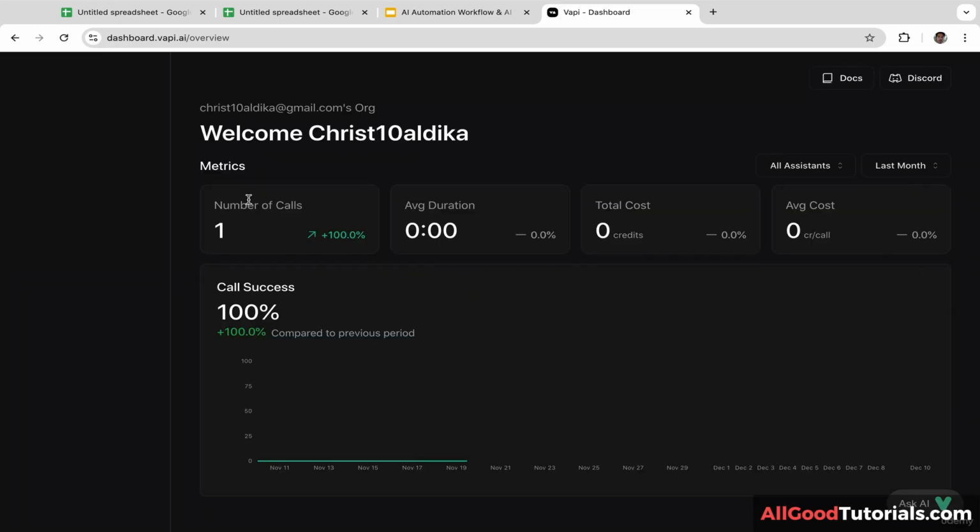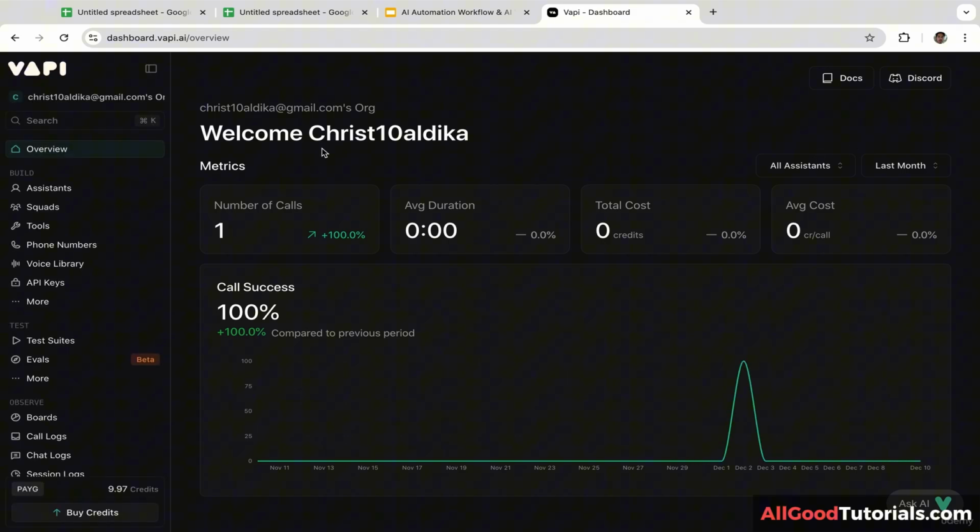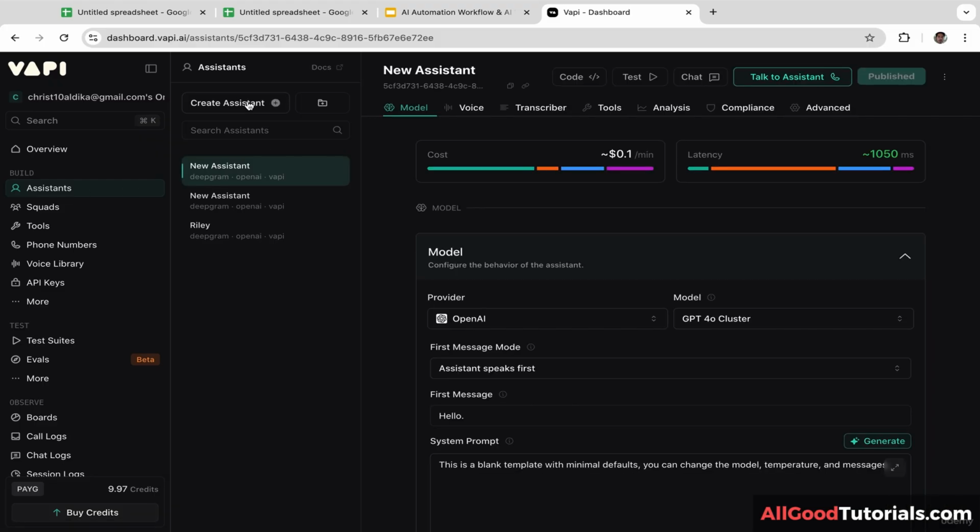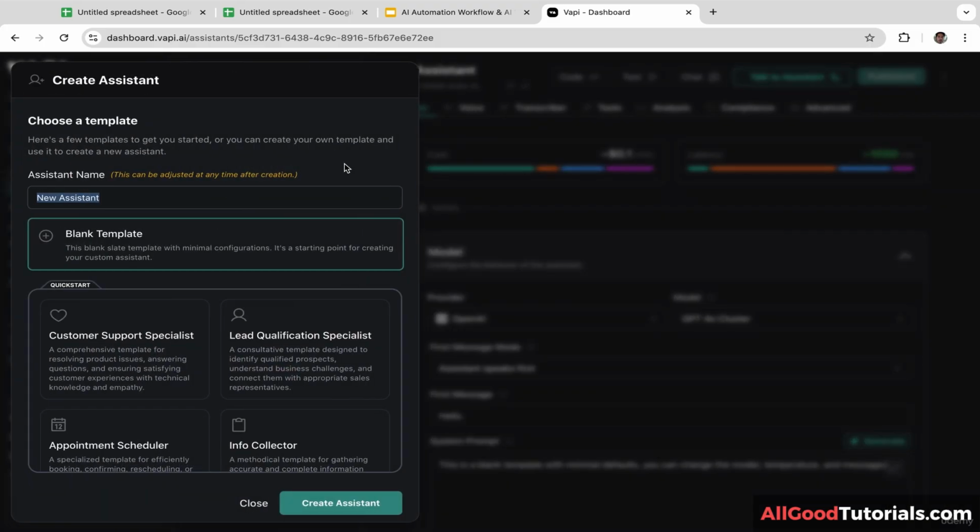As you guys can see, I have successfully logged in. And here is my dashboard. Okay, now let's click on Assistants and let's click Create Assistant.